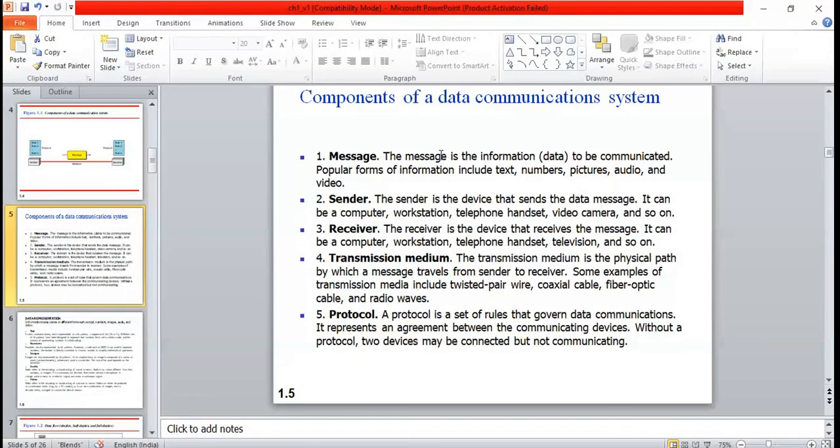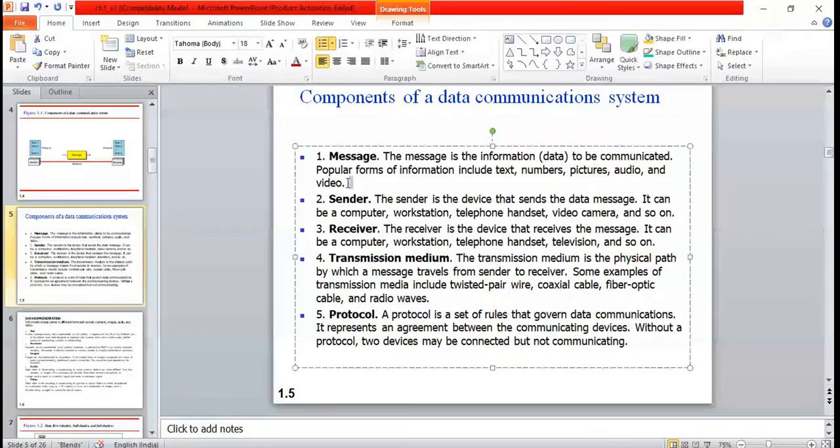What is the meaning of message? It is nothing but data. Message is the information or data to be communicated. Popular forms of information include text, numbers, pictures, video and audio. These are the different types of information or data representation. Shortly I will explain these types also, what exactly text, numbers and so on are. Message means what data you want to exchange between sender and receiver. That is called the message.